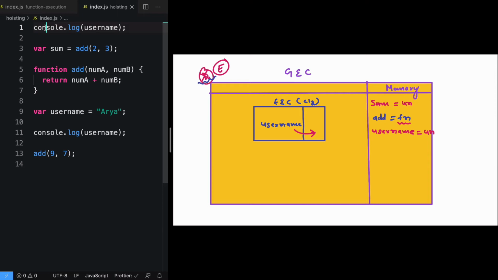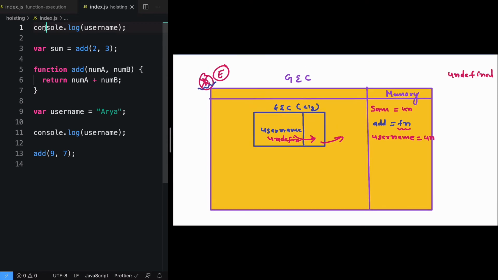So what happens when you are looking for a variable and you could not find it? You bubble out to the parent. So I'll bubble out to the parent looking for the value of username. And here we can see the value of username is undefined. So I'll get the value that is undefined, and that is what will get printed in console log. As soon as the execution is over, we'll go ahead and delete this execution context.